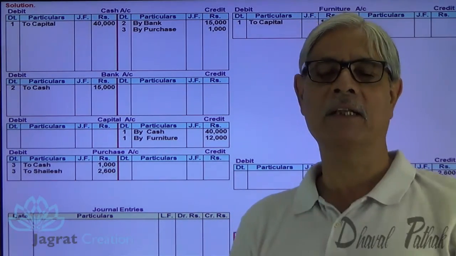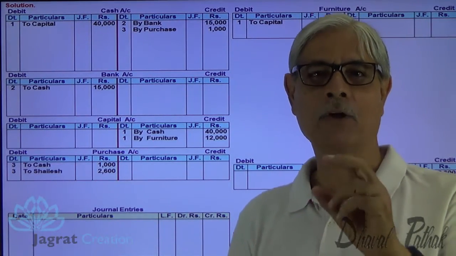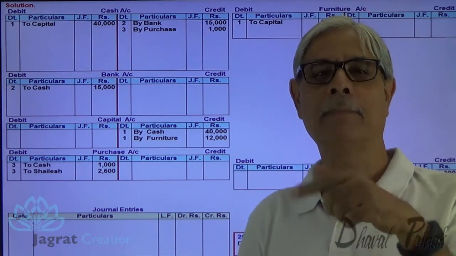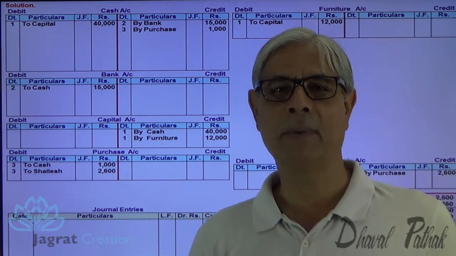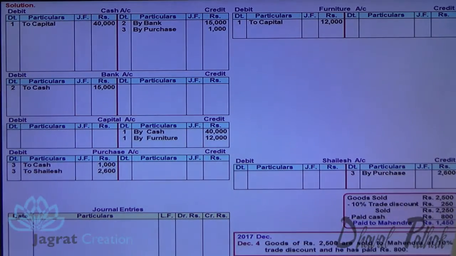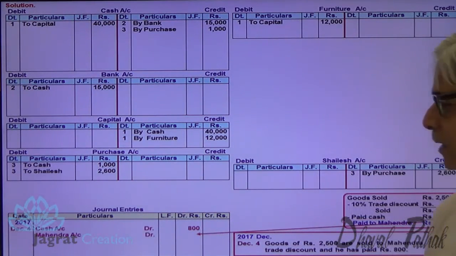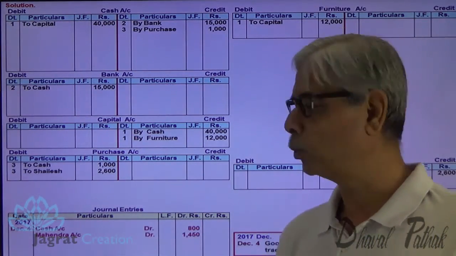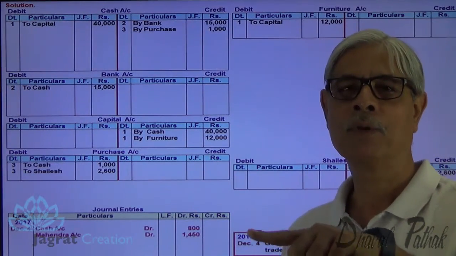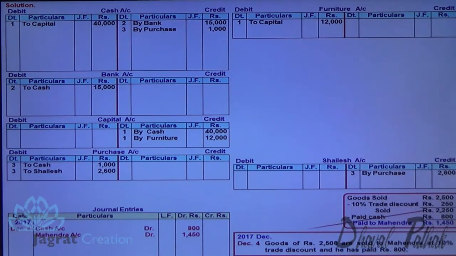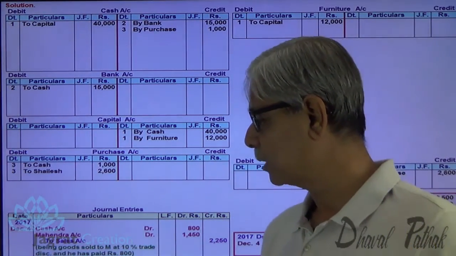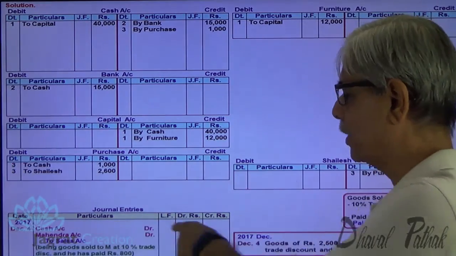Goods are given to Mahendra, he has not paid part of the amount. So part of the amount will be paid in future. So long as the amount is not paid, the customer is the receiver. Debit the receiver, so Mahendra account is to be debited. The journal entry is cash account debit, Mahendra account debit, to sales account. Narration: being goods sold at 10% trade discount, he has paid 800.